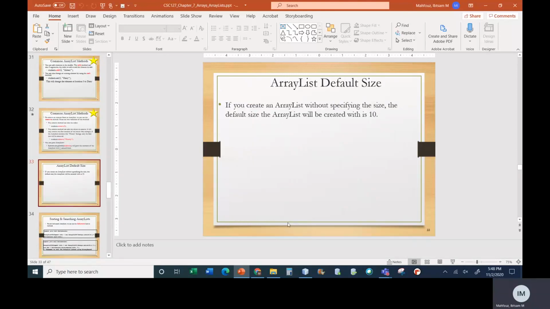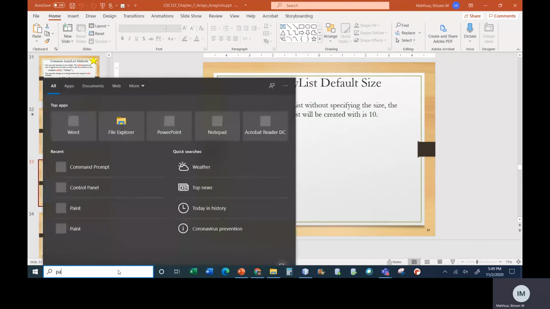Now, just so you know, if you try creating an array list and you don't specify a size, it creates an array list of size 10 by default. Once you add 10 elements, it's going to say, oh, I've reached my size of 10, I'm going to double my space. So it's going to create a space that's capable of size 20 and copy the contents. So if you know how big your array list is going to be, it's a good idea to create it from the start with the size so that you avoid having the code underneath copy the array. So just to explain what's going on.